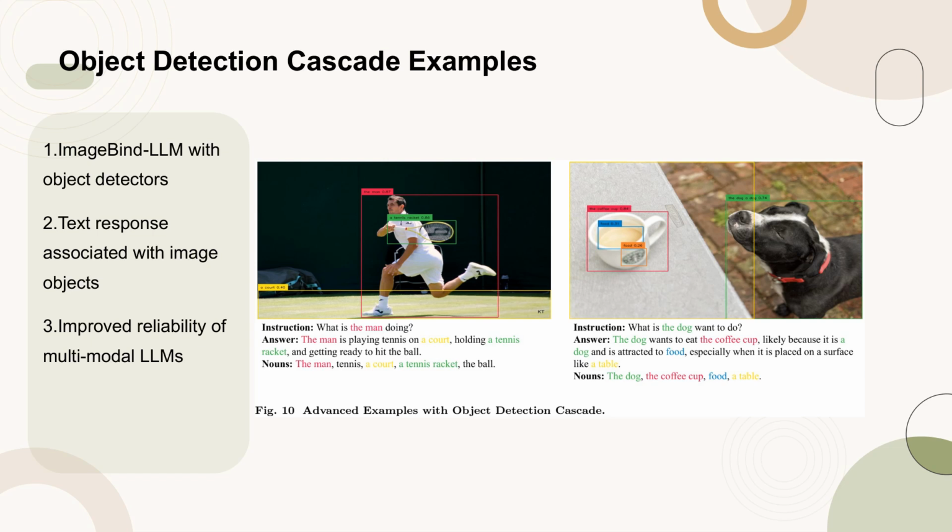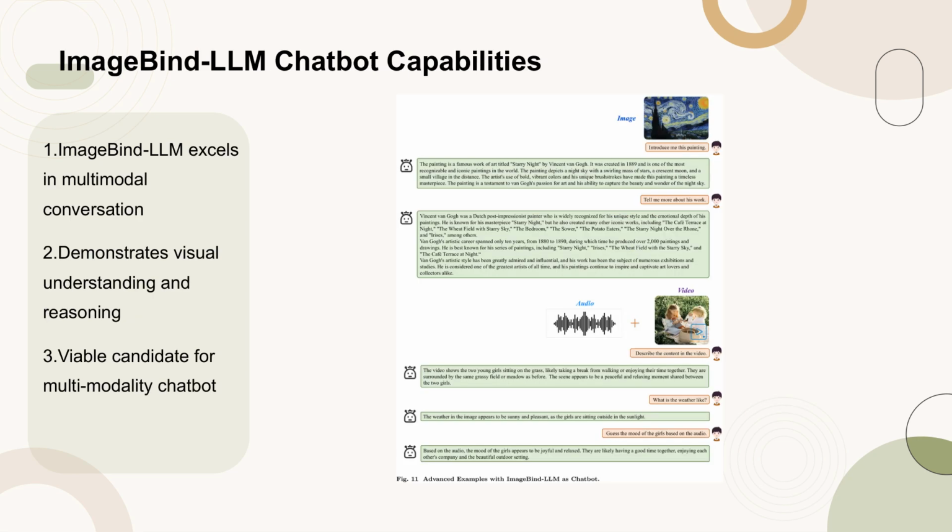The figure demonstrates how this combination improves the model's ability to reason and provide accurate descriptions based on visual inputs, making it a powerful tool for tasks requiring both visual and textual understanding. Figure 11 showcases the advanced capabilities of ImageBind-LLM as a chatbot. It highlights the model's ability to comprehend and reason with multimodal content in response to user queries. This makes ImageBind-LLM a strong candidate for a multimodality chatbot, capable of impressive visual understanding and multimodal conversation skills.